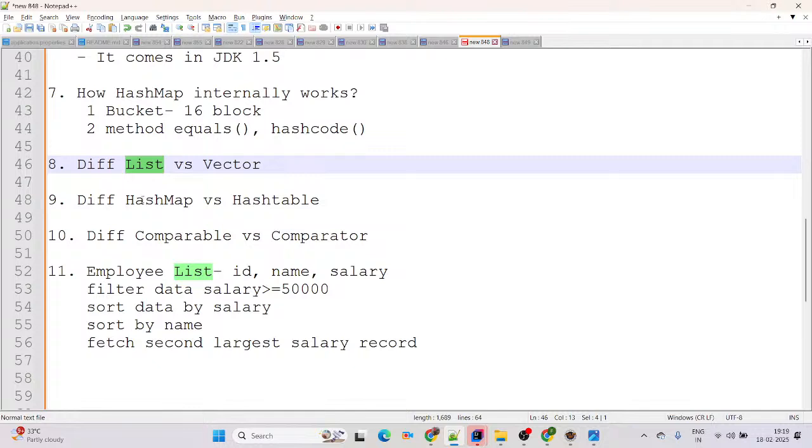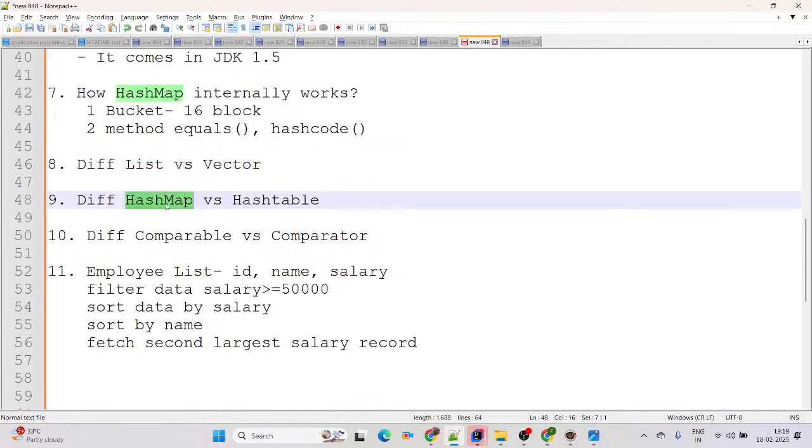Okay. Now coming to question number 9, differentiate HashMap versus Hashtable. HashMap is not legacy, Hashtable is legacy. HashMap allows one null key and multiple null values, but Hashtable does not allow any null key or null value. If you add one, it will give us a null pointer exception. Hashtable came in Java 1.0 and HashMap came in 1.2. Hashtable is synchronized and legacy, and does not give up-to-the-mark performance.